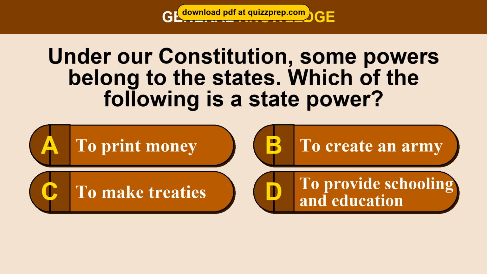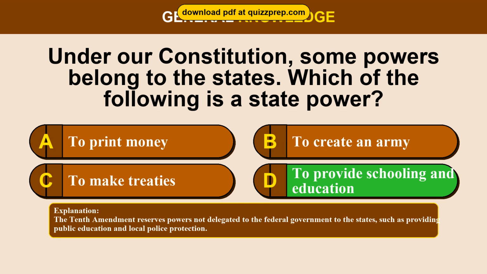Question 4. Under our Constitution, some powers belong to the states. Which of the following is a state power? Option A. To print money. Option B. To create an army. Option C. To make treaties. Option D. To provide schooling and education. The correct answer is option D. To provide schooling and education. The 10th Amendment reserves powers not delegated to the federal government to the states, such as providing public education and local police protection.